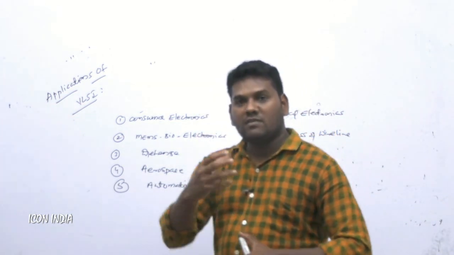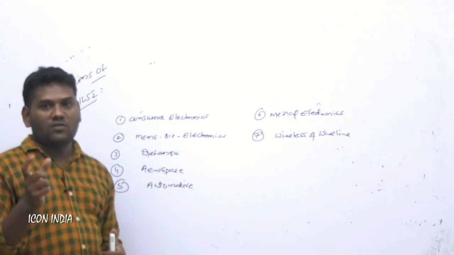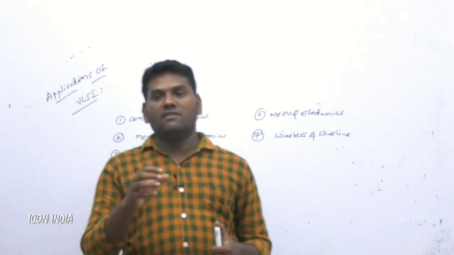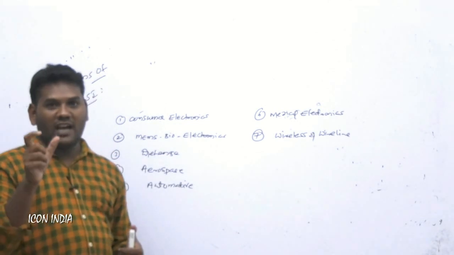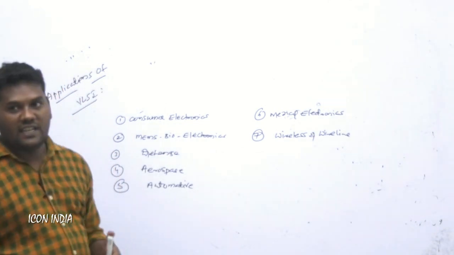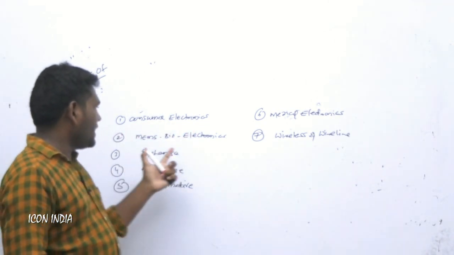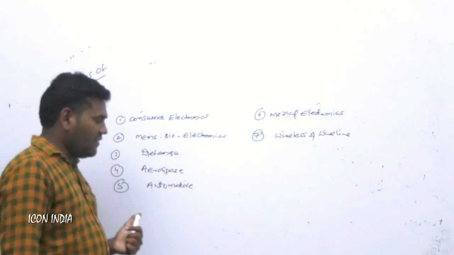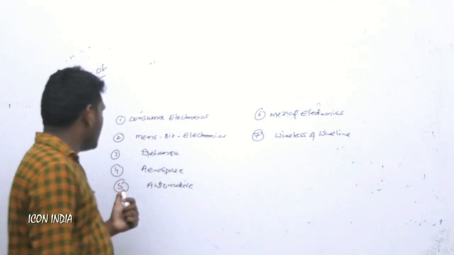Suppose in a washing machine there is one IC. In the IC we write some program, so the IC reads the data and it operates. So the IC is very important, and the IC is completely related to VLSI design. That is very important in consumer electronics. MEMS and bioelectronics also use VLSI design, and defense systems, and this is also very useful for VLSI design.